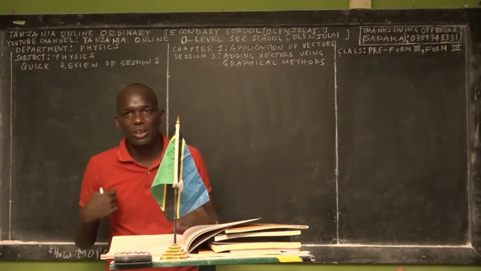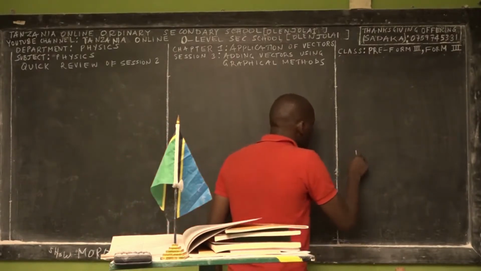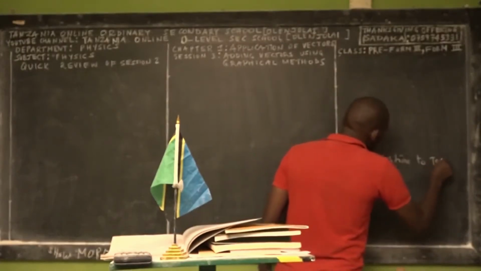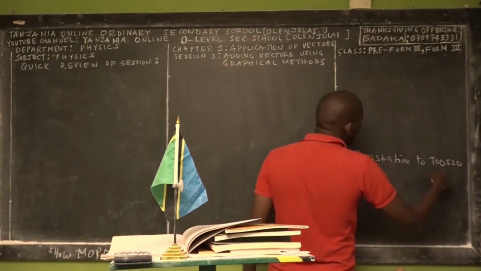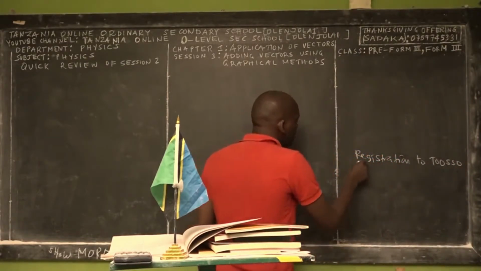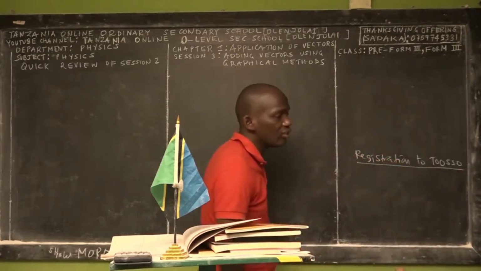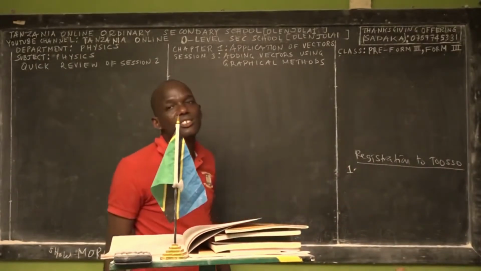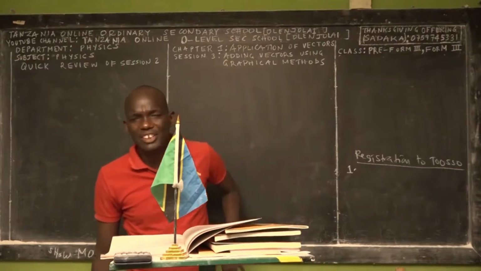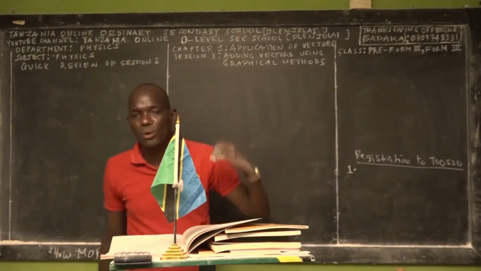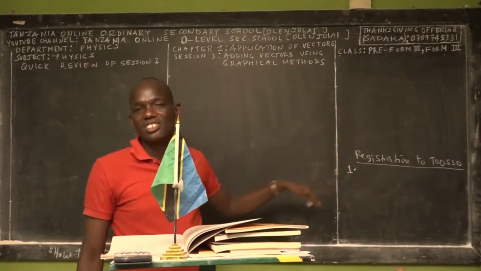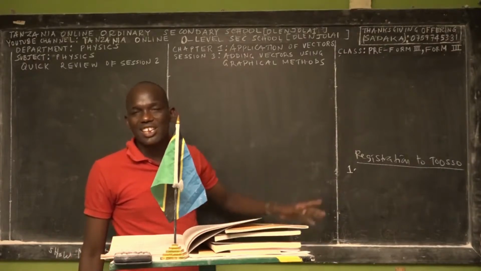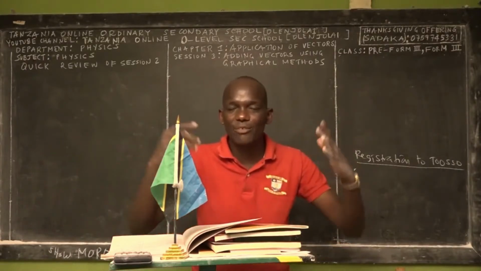Again, before we go into today's session, I would like to give you a few instructions on registration to this, the abbreviation of Tanzania Online Ordinary Secondary School, in square brackets Olenjolai. In any physical school, when you report on the first day, you have to do registration. The good thing is that we don't need students to be registered every term or every year. You just register once. If you register right now in Form 3, then you don't need to register again when you get into Form 4, or when you close the schools, or when you are on vacation. So register only once. We say that this is the lifetime registration.